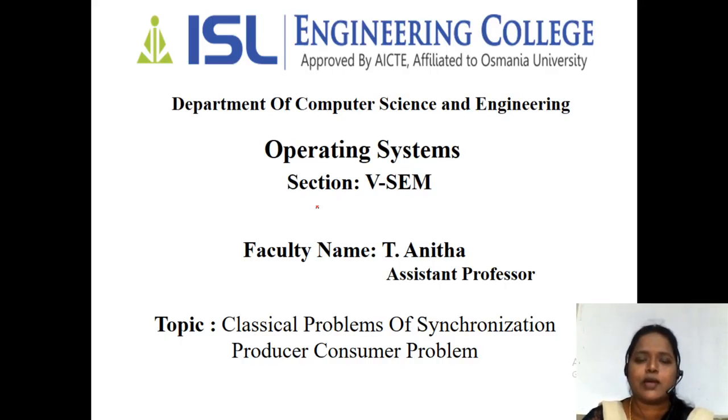So in order to overcome that, we have another solution for this critical section problem, also called the classical problems of synchronization, which we are going to discuss today: the producer consumer problem. Let me give you a brief introduction. As we all know, a producer is the one who is producing the items. The one who is producing that item, we call him a producer.